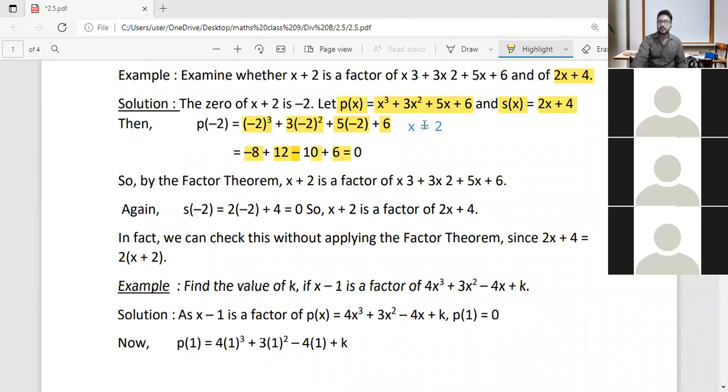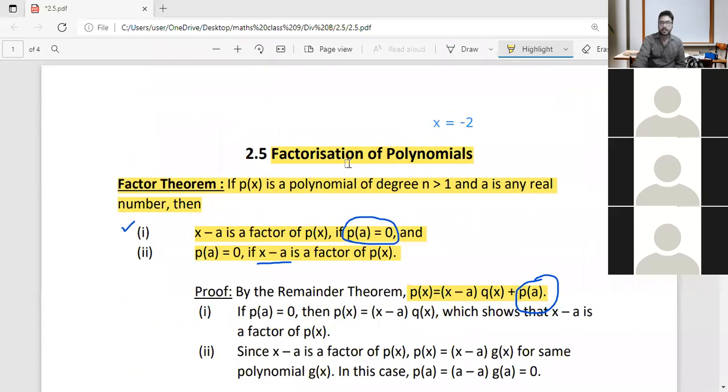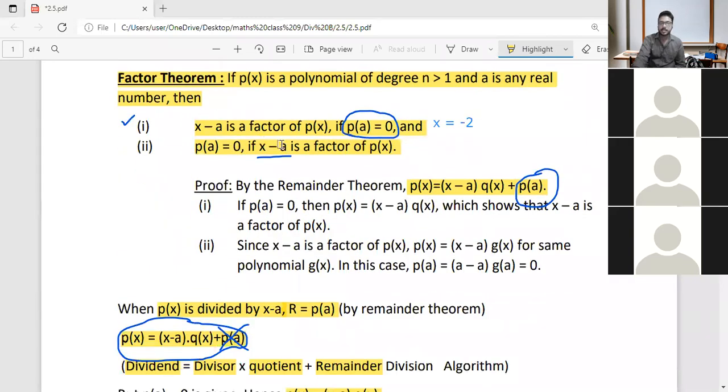Sorry, it is x equal to minus 2, not 2. When we substituted the value minus 2 in this equation, we got that p of minus 2 is equal to 0. What does the factor theorem say?